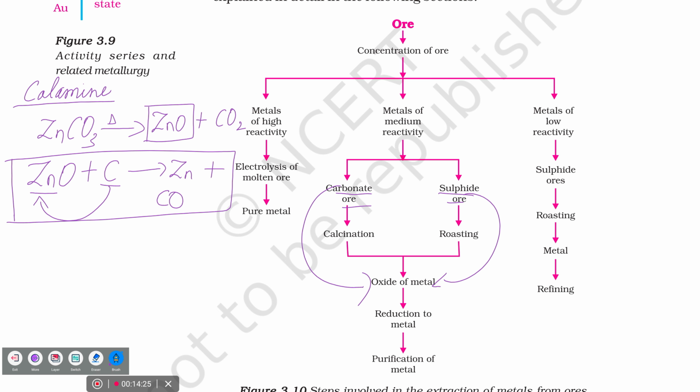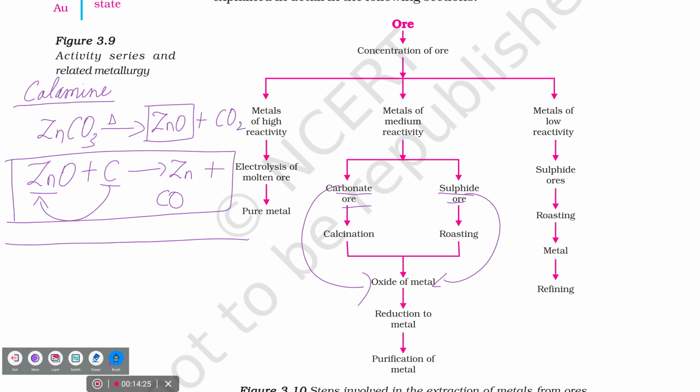Now, could you tell me which is oxidized and which is reduced? Focus on the left side. C is oxidized to CO. ZnO is reduced to Zn, in which oxygen has been removed. So ZnO is the reduced substance, and the oxidized one is C. Clear? Yes.